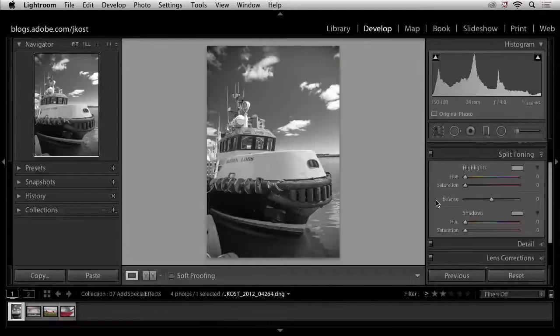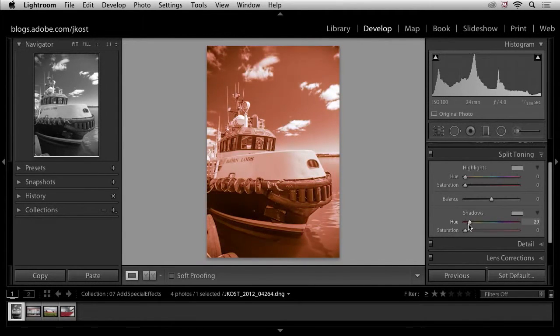If I want to mimic the traditional sepia tone, then I'll want to be sure that I add the color in the darker areas here, so I would use the shadow slider. If I'm not sure what color is sepia, but I want to see the hue at 100%, I can hold down the Option key on the Mac or the Alt key on Windows, and then click and drag the hue slider. You can see as I drag it through the different hues, I'm actually previewing that color at 100%.